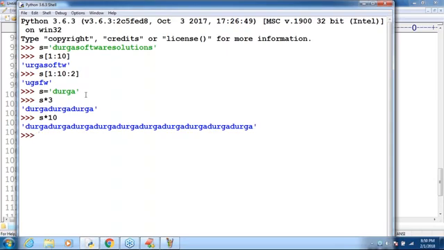In other languages, if you want to do this small activity in Java, how many lines of code do you require? Being a Java programmer and a faculty for Java also, I should not say this, but still, much comfort and happiness will be there by default. Minimum one for loop we have to take: for int i is equal to 0, i is less than 10, i plus plus, s is equal to s dot concat of Durga. Here only one word, S into 10, and automatically 10 times it is repeated. The string repetition operator is there by default.